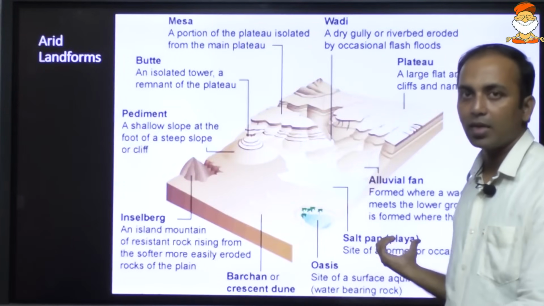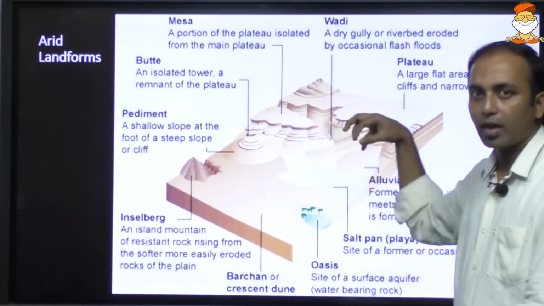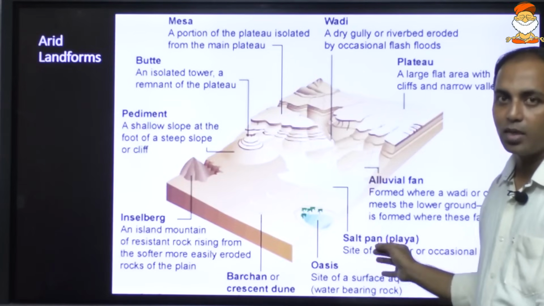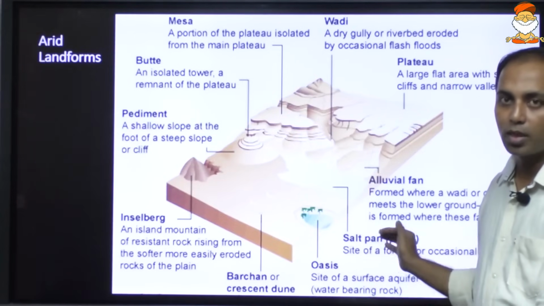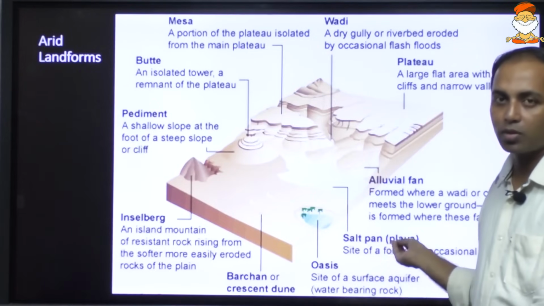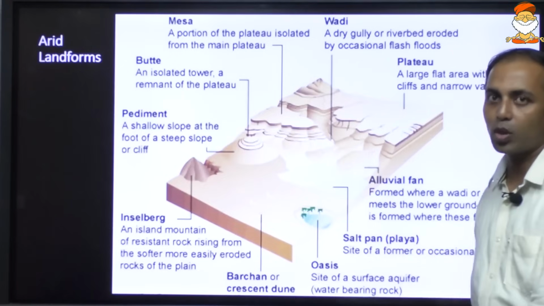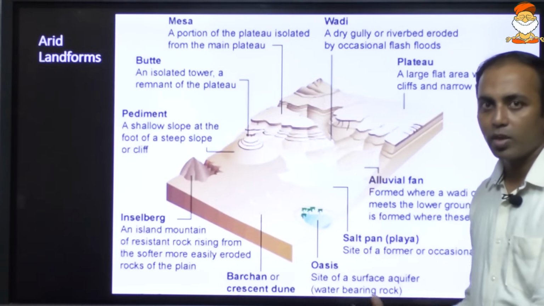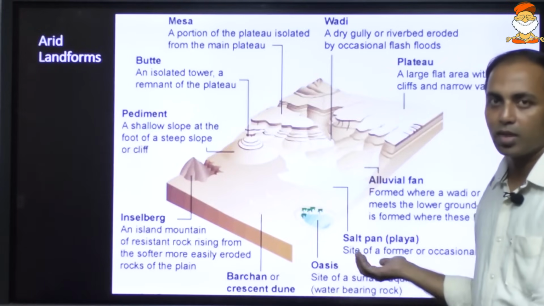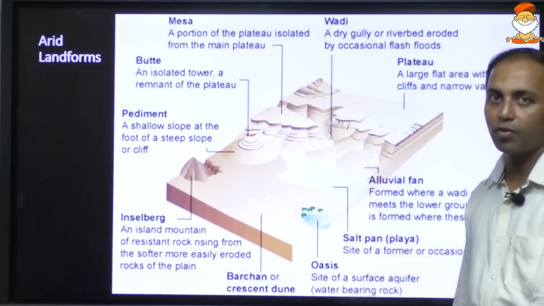And playa is a lake wherein the water is from above. It can be because of rainfall. So in playa there is no supply of water from below, so at times they dry up, leading to the formation of salt pans. In oasis, the water supply is mainly from below, so oasis is there for a relatively longer period of time.